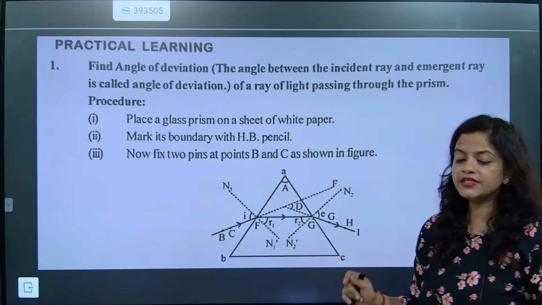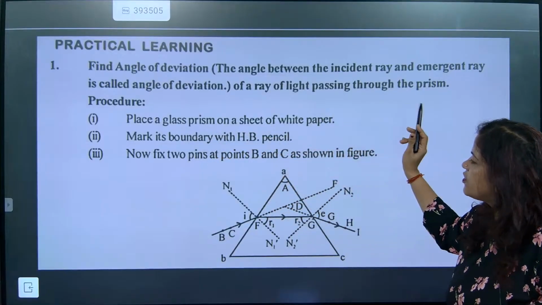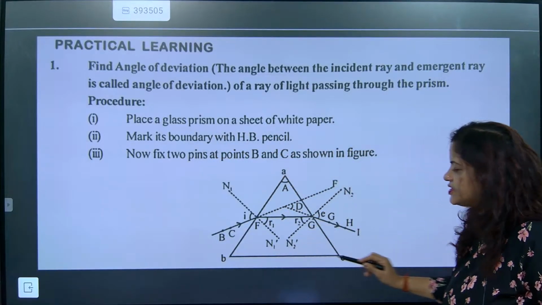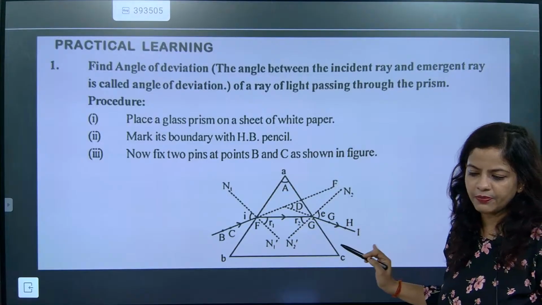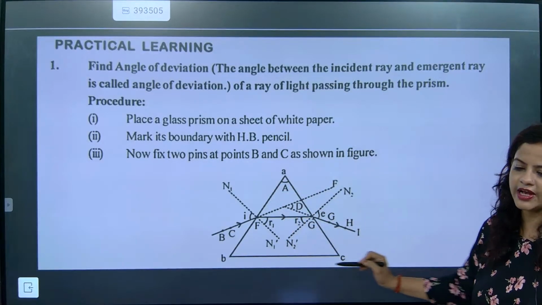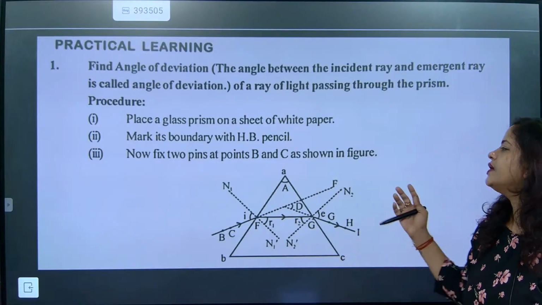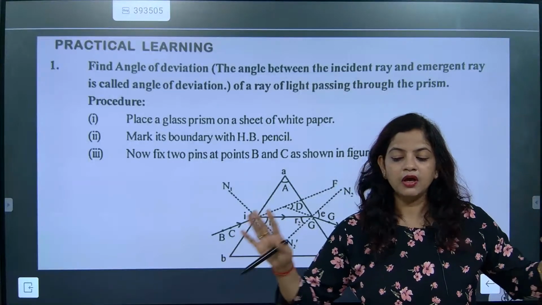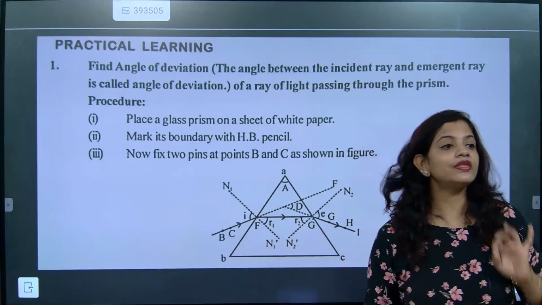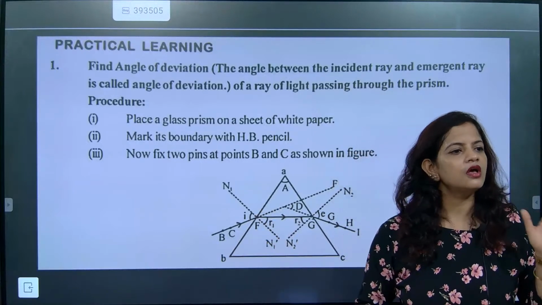So here, the situation is to place a glass prism on a sheet of white paper. So we are going to take a prism on a sheet of white paper, and then we try to understand this. Right now we do not know anything; the first time we are trying to understand. But one thing we know, that the prism is also a medium.